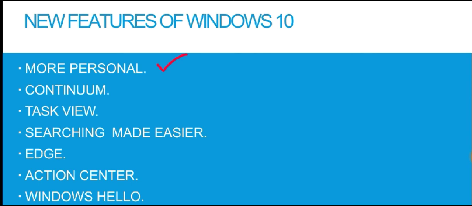That means in Windows 10 you can enjoy a lot of options like personal digital assistance, and you can connect your phone with your laptop or your computer as well. So all your personal details can be synchronized with the desktop,